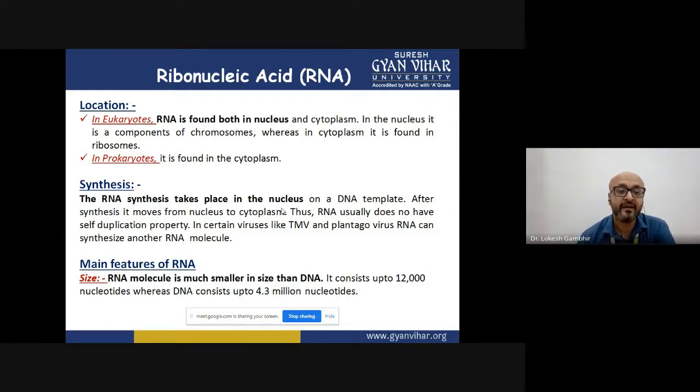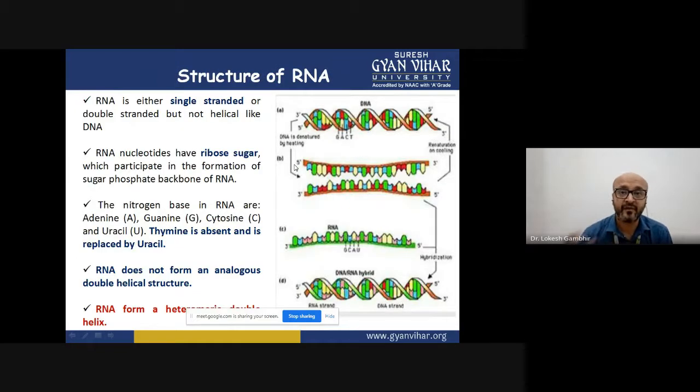And size-wise, the DNA is very large. It contains somewhere around 4.3 million nucleotides. But RNA molecules are very short molecules, with sizes ranging up to 12,000 nucleotides. So the differences are in terms of size, configuration, and the bases present among these molecules, DNA and RNA.